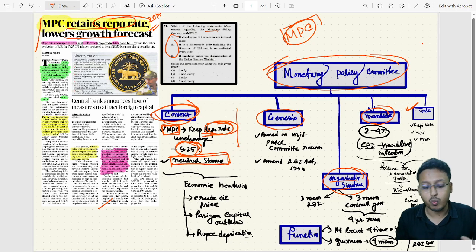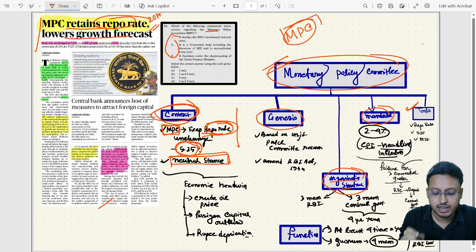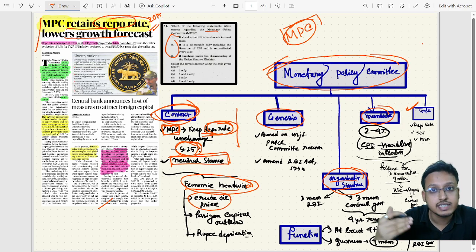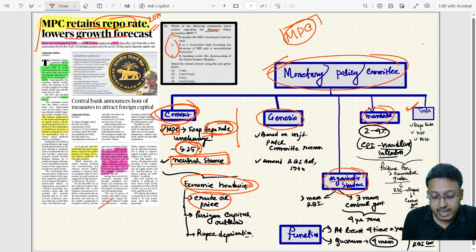Now, why did they make this particular decision? Because of some macroeconomic headwinds prevalent in the world. One is that crude oil price is increasing due to the West Asian crisis, and along with that, foreign capital outflow is happening repeatedly.